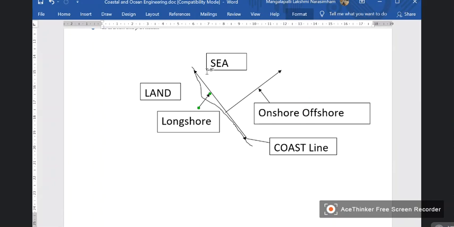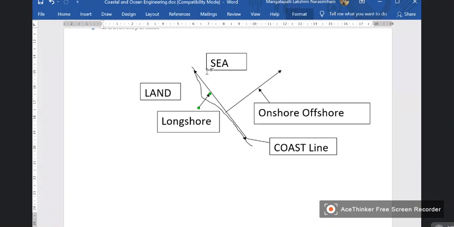That means there is a lot of sand deposition. The sand is getting deposited there by getting eroded at some other place. After all, there is a balance. Like the energy equation, this is also a mass balance, a sand mass balance.